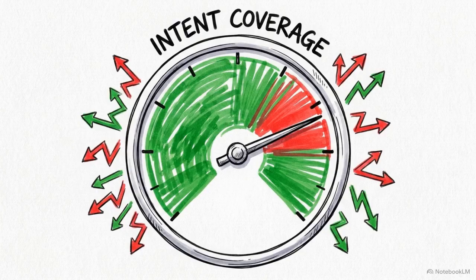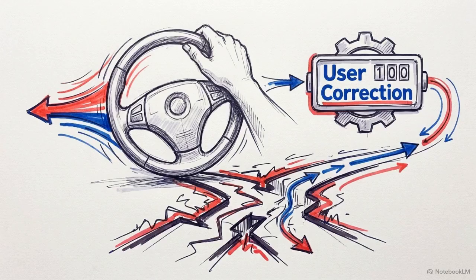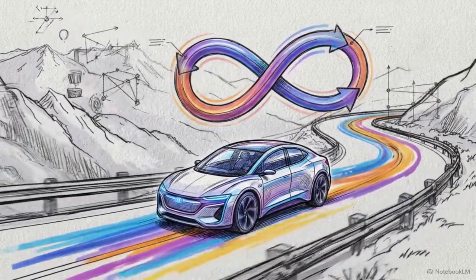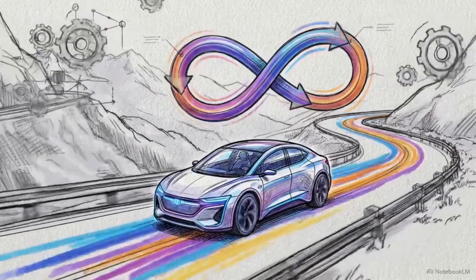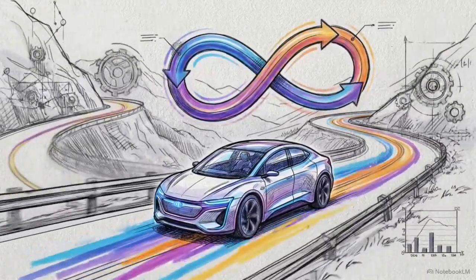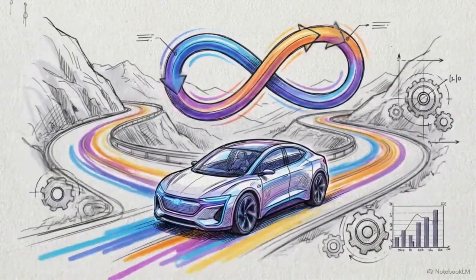This yields two metrics. First is intent coverage, which measures if the agent stayed on track across the whole project lifecycle, despite the interventions. Second is user correction, which quantifies the exact amount of manual steering a human or simulator had to provide to fix the agent's logic blunders. Success in a multi-turn environment is defined by minimizing human friction. The goal is a system that can steer itself with minimal external guidance.